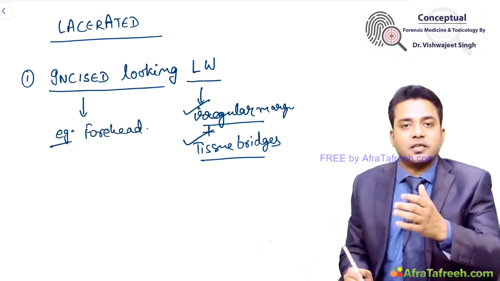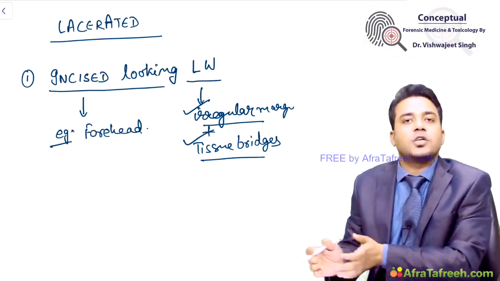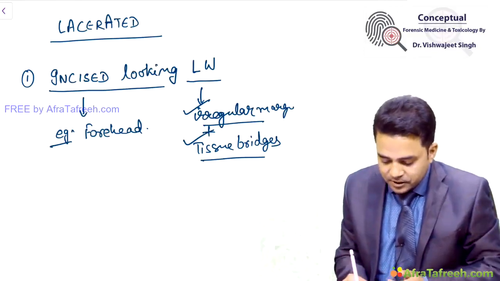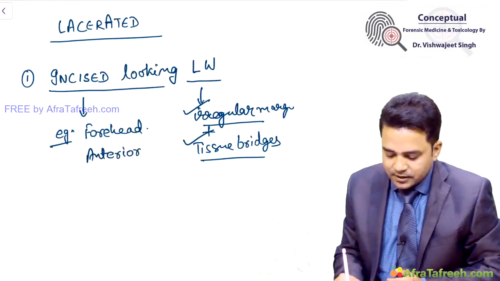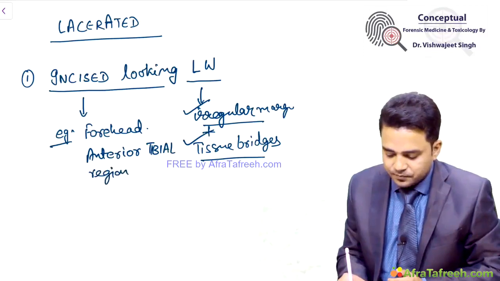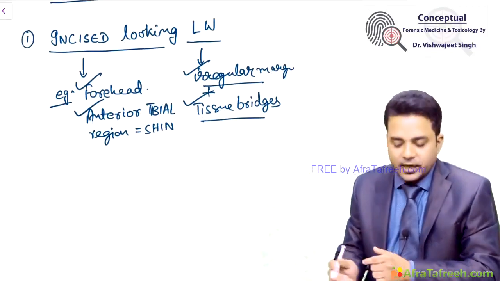Just beneath the skin, when there is a bony framework, which wounds are possible? Incised looking lacerated wounds. Another example is your anterior tibial region, the anterior tibia, also called the shin. So at these two places, incised looking lacerated wounds can occur.